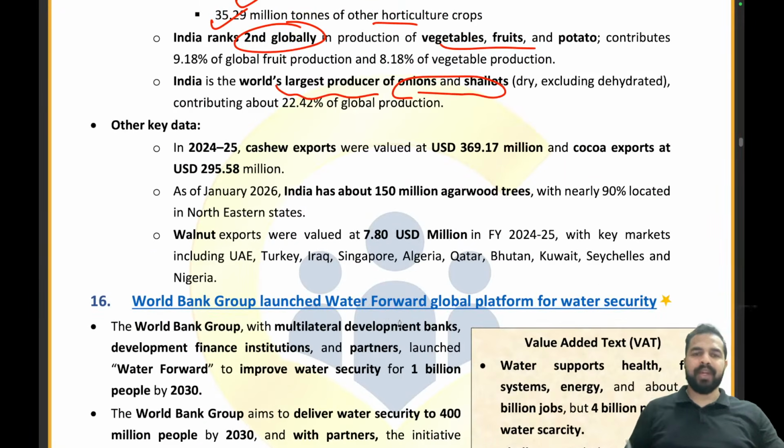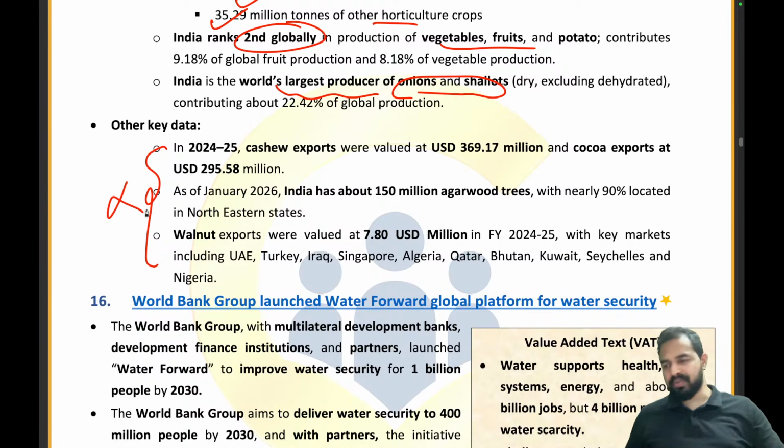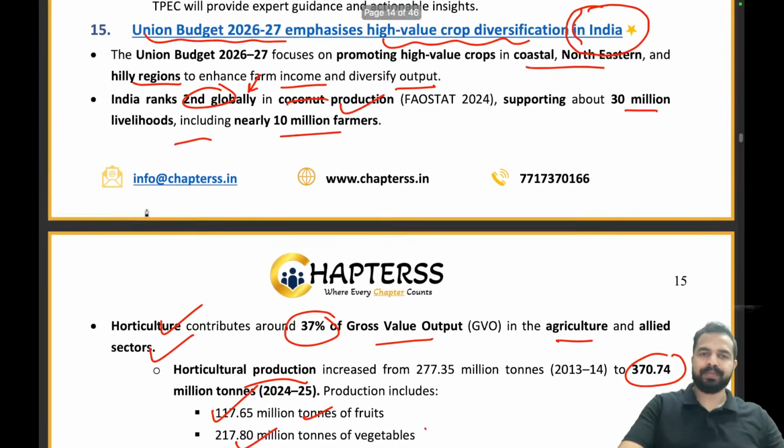Now, my dear friend, let me tell you that the data related to the cashew exports, walnut exports, it's not that much important from examination point of view. Such kind of data have not been seen. We have provided it to you because it was highlighted in the Press Information Bureau website, and also for the very first time we have seen such kind of data. But again, let me tell you that there is very less probability to be asked in the examination. So you can just go through the data, but don't try to memorize it, don't try to give more priority to this data. Clear hai ji sabhi ko?